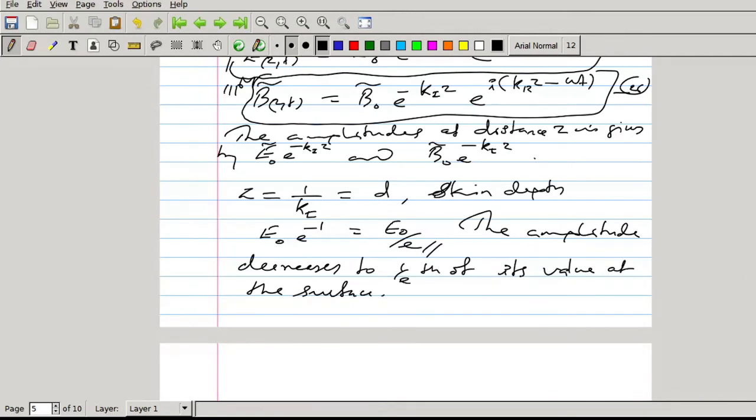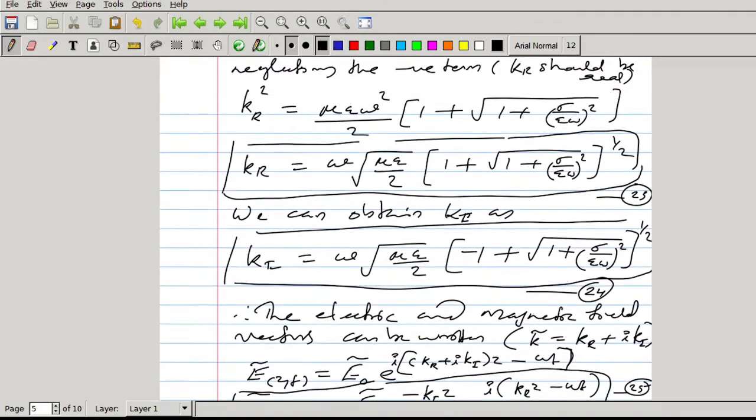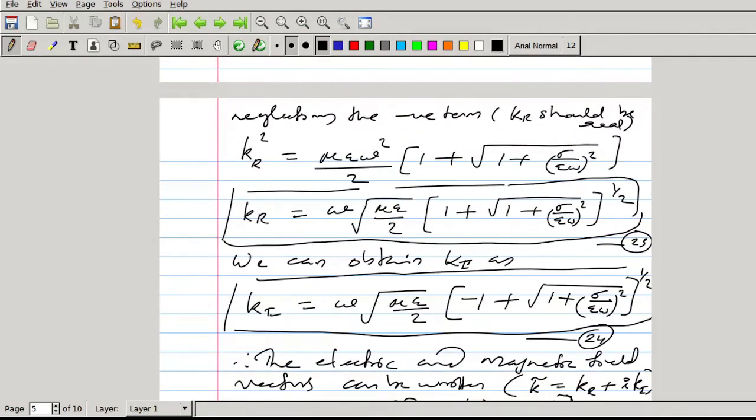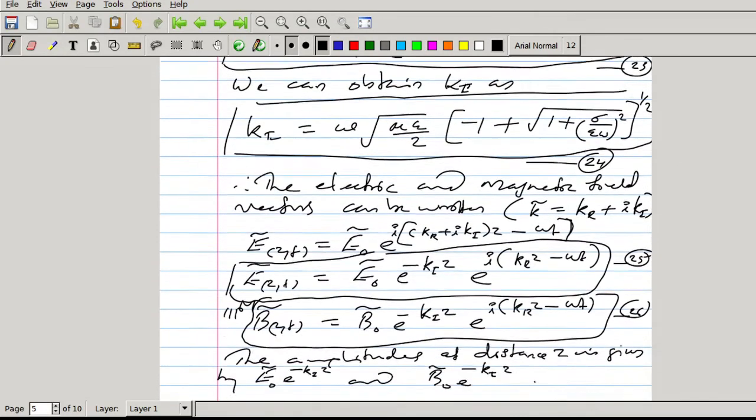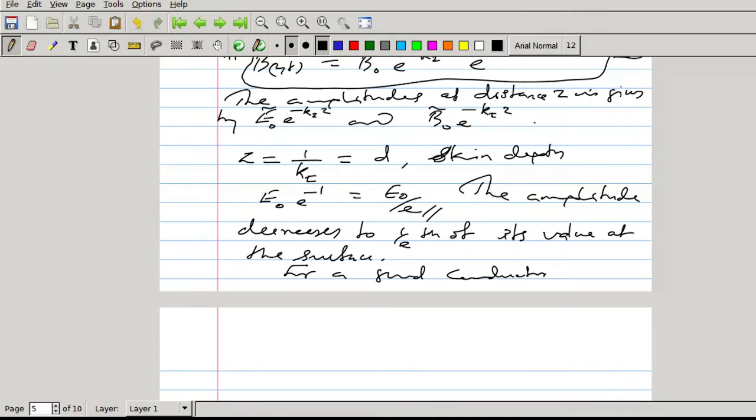So for a good conductor, if I take a perfect conductor, sigma tends to infinity. So minus 1 plus infinity will be infinite, so k is infinite. If k is infinite, then skin depth d equal to 1 by k will be 0. So for a perfect conductor, the electromagnetic wave cannot penetrate through the conductor.